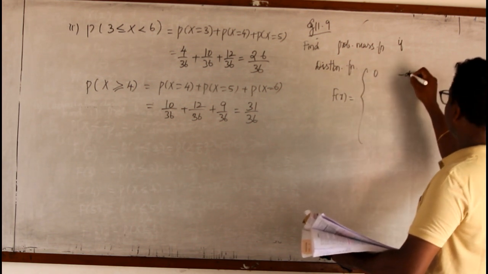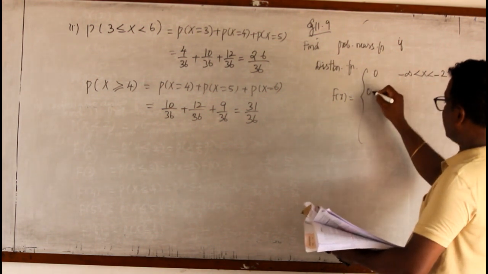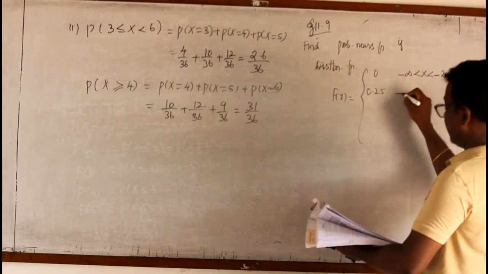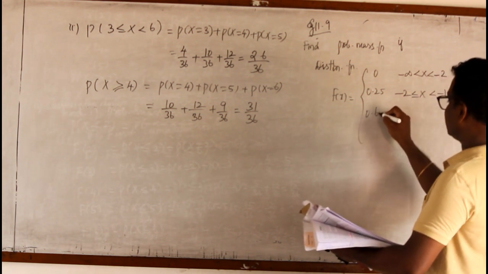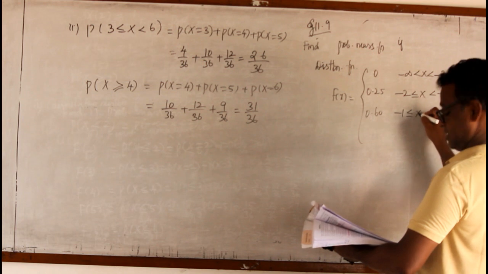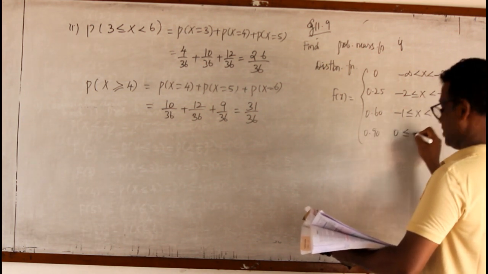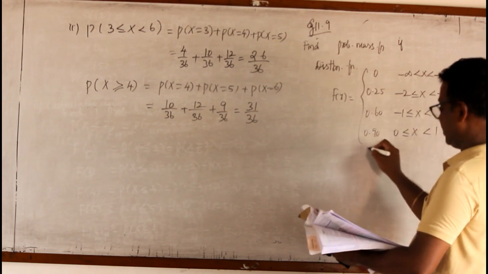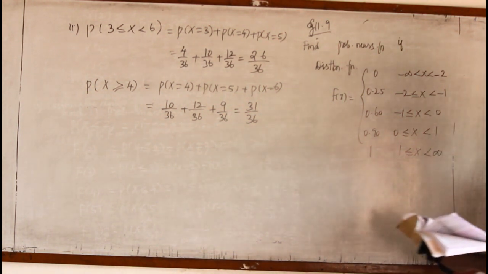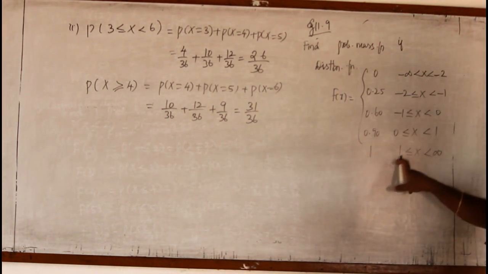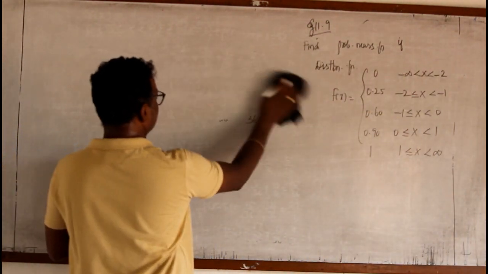0 for minus infinity less than x less than minus 2. Then it is 0.25 for minus 2 less than or equal to x less than minus 1. Then 0.60 for minus 1 less than or equal to x less than 0. 0.90 for 0 less than or equal to x less than 1. And it is 1 for 1 less than or equal to x less than infinity. So we know it occurs from minus 2 to 1. For all those values I have to find out the probability distribution.